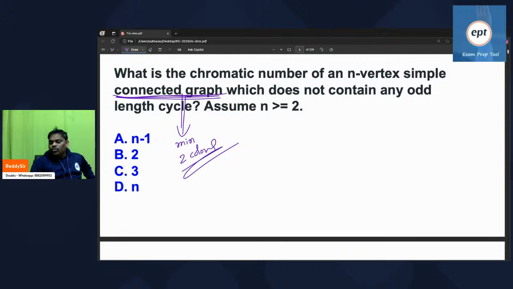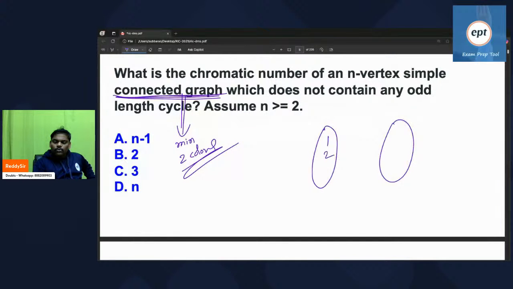But he said there is no odd length cycle. Remember, in the given graph, if an odd length cycle is not there, it is a bipartite graph. If you want, you can verify.